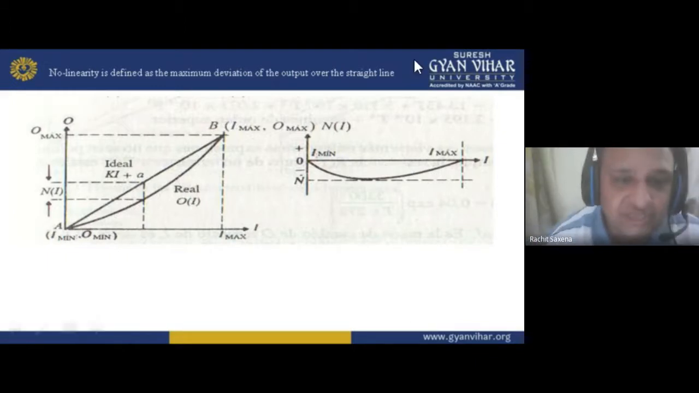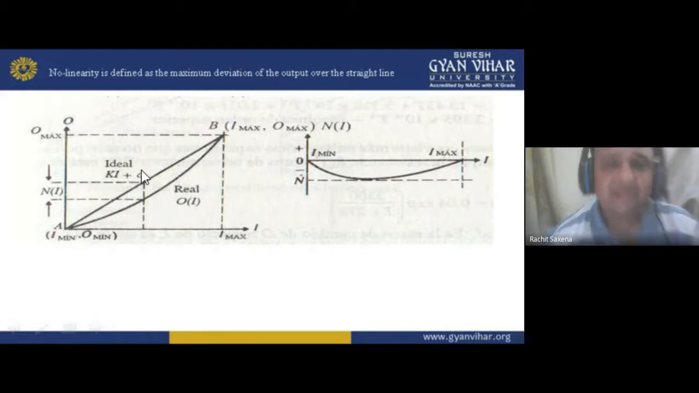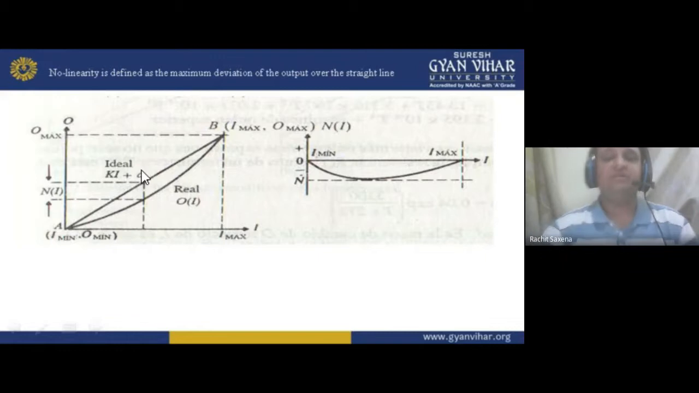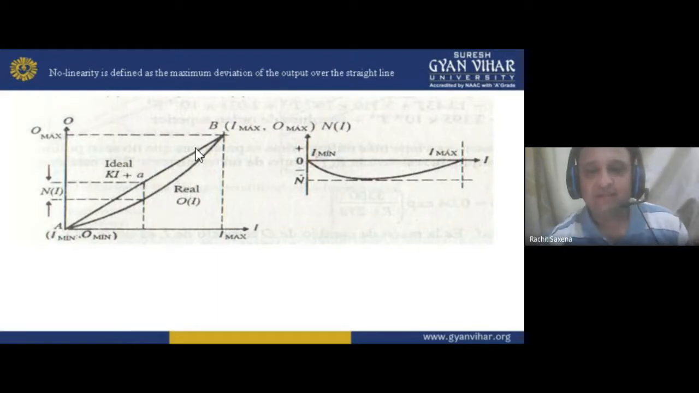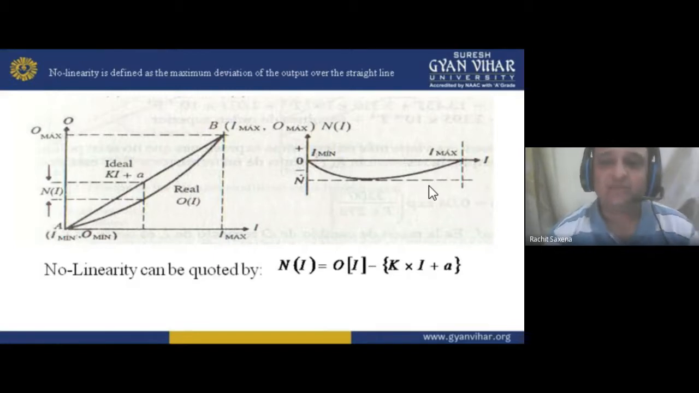Now see here. The ideal straight line will be like this, but you have the deviation like this. See the deviation. And we have some ideal condition, that is K. If we are not getting the ideal condition, then we will not find any K. Why? Because this is the ideal condition. And here we have O minimum to O maximum, and in this we have I minimum to I maximum. So non-linearity can be quoted by this equation.